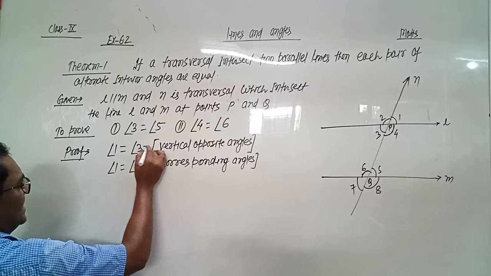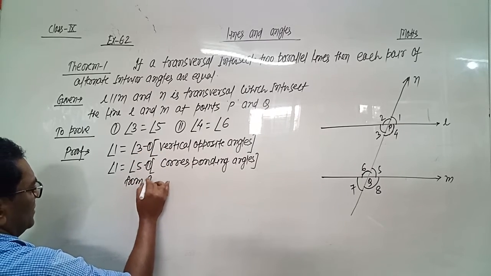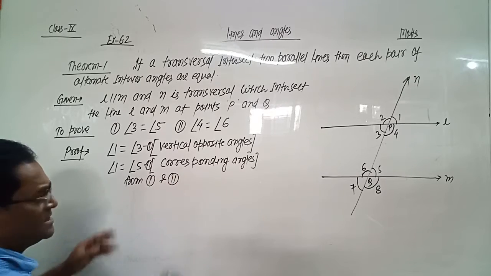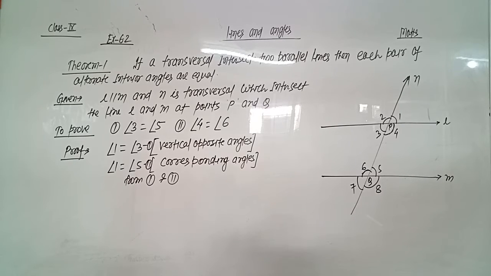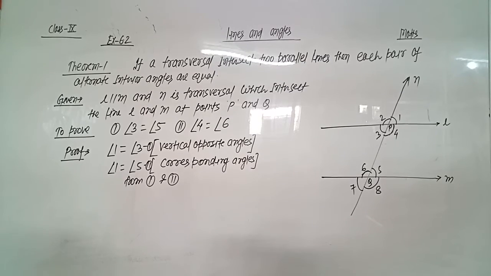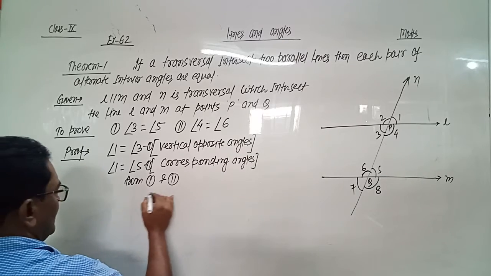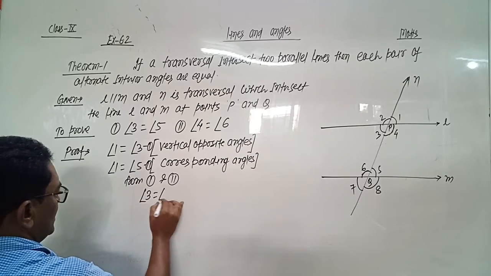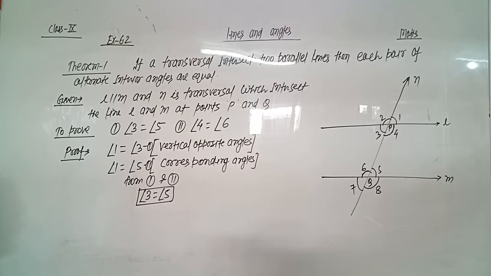From first and second equation, since the LHS is equal, we can equate and say that angle 3 equals angle 5. So this proves the first part.